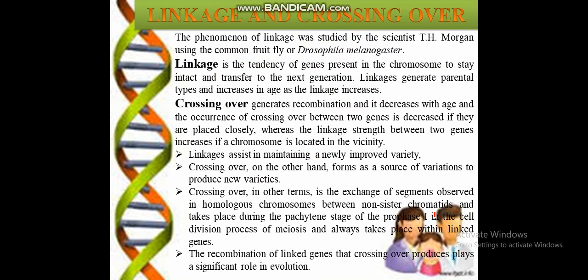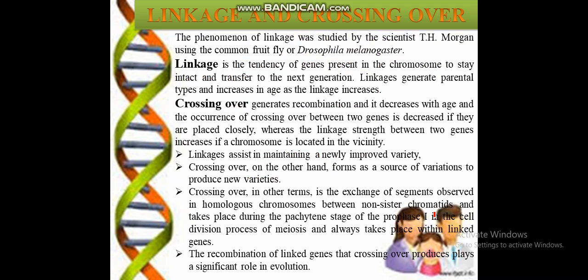So what is linkage and crossing over? The phenomenon of linkage was first studied by the scientist T.H. Morgan using the common fruit fly, also known as Drosophila melanogaster. So what is linkage? Linkage is the tendency of genes present in the chromosomes to stay intact and transfer to the next generation. Linkage generates parental types and increases as the distance decreases. So when genes are present at the smallest distance, they will remain linked.